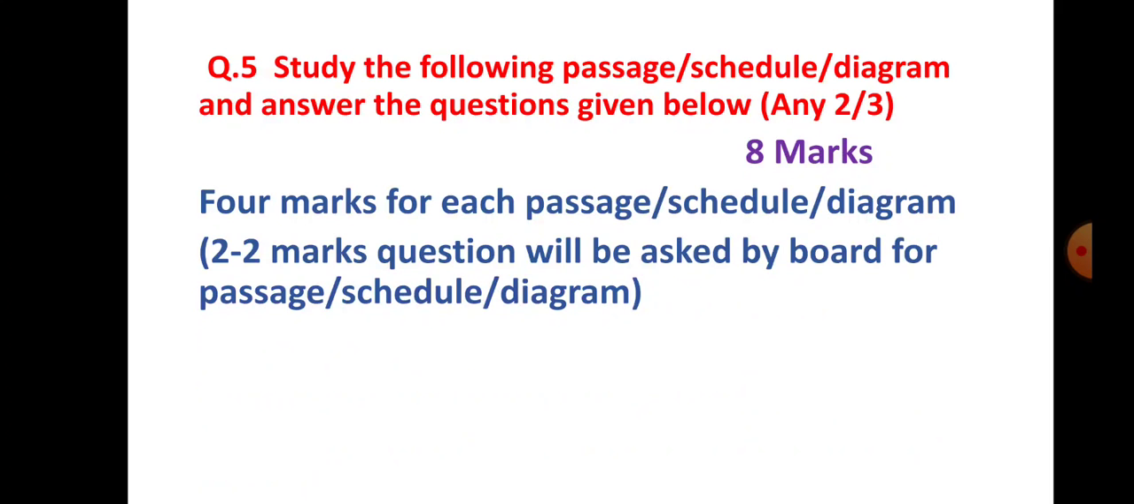Now let us see the next question. Question number 5. Study the following passage or schedule or diagram and answer the questions given below. So any 2 you have to solve. You have to attempt any 2 out of 3. So each passage, each schedule, each diagram carries 4 marks each. So total marks 8 for this question. So the board will ask 2 marks questions on the passage, on the schedule and on the diagram.